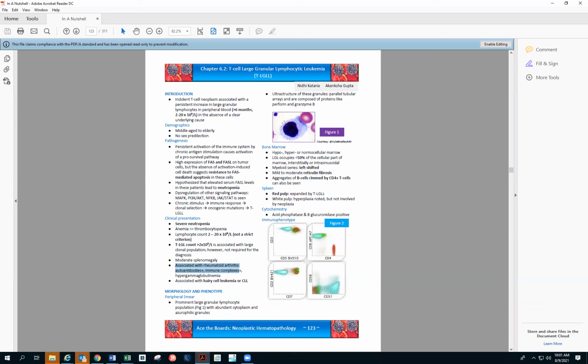So coming to morphology, it will be quickly, there will be LGL. Basically there will be these cytotoxic granules present in the cytoplasm. There will be abundant cytoplasm, and those are the azurophilic granules. Those are important, as you'll see those LGLs in the peripheral blood.